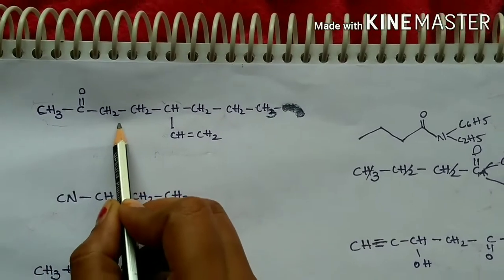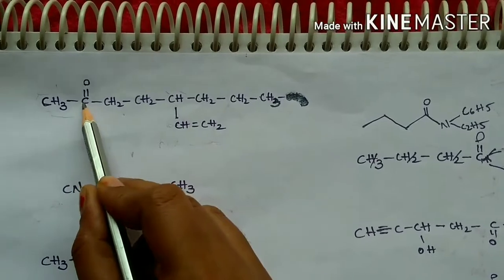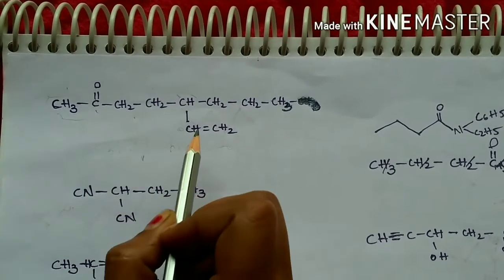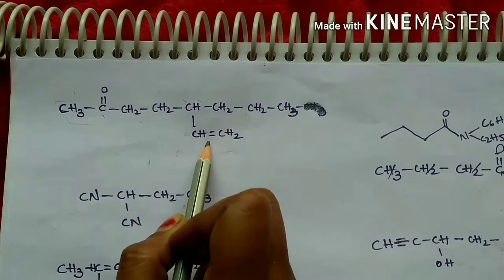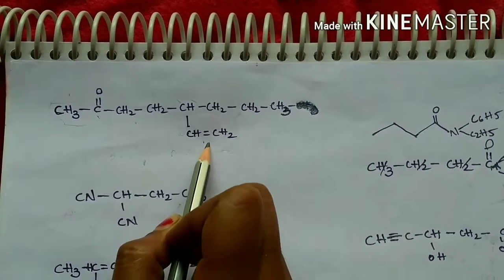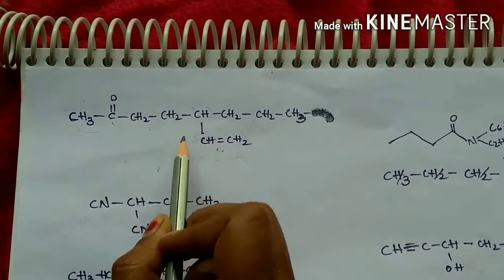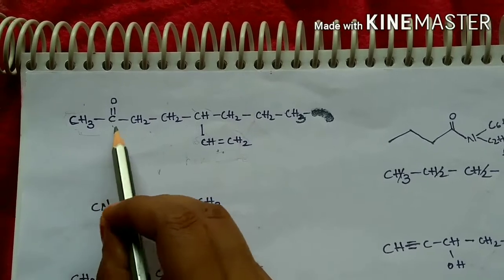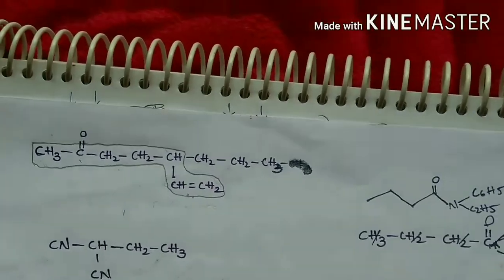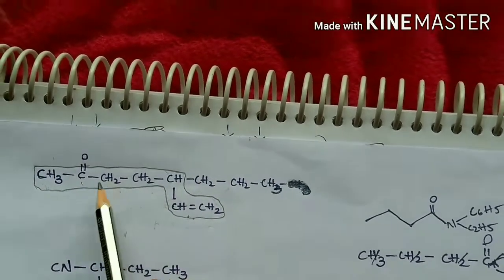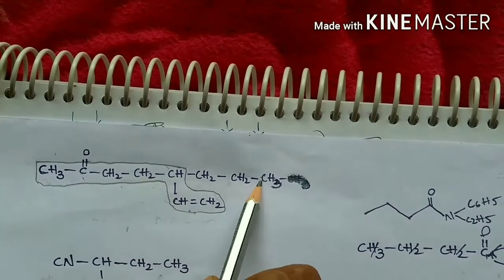In this compound, there is a ketone functional group and it also contains a double bond. While selecting the parent chain, we must include the double bond also in the parent chain. So we have to select this as the parent chain instead of this one.